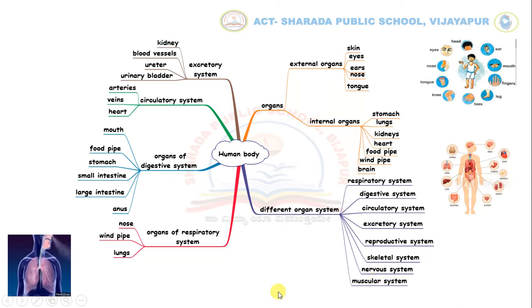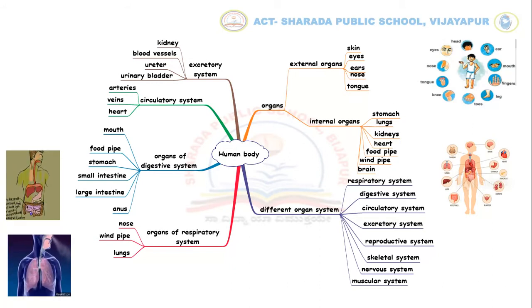Let's know about the respiratory system. Organs that are involved in obtaining oxygen gas from the air and removing carbon dioxide gas from the body form the respiratory system. The nose, windpipe and lungs are the human respiratory system.